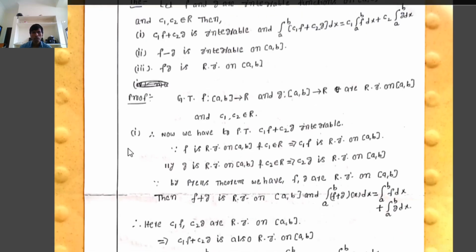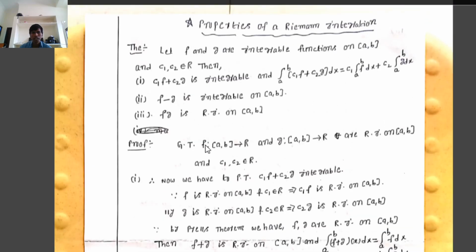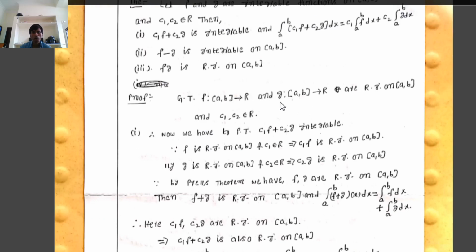Okay. Therefore, proof: we are given that f and g are two Riemann integrable functions on the closed interval [a, b]. That is, f from [a, b] to R and g from [a, b] to R are two Riemann integrable functions, and c1, c2 belong to R. Where f and g are Riemann integrable on [a, b], it means all conditions of Riemann integrability are satisfied. Therefore, first, we have to prove that c1f plus c2g is Riemann integrable on the closed interval [a, b].